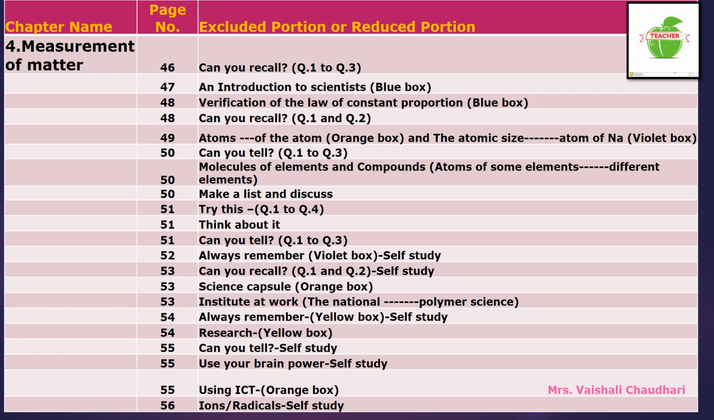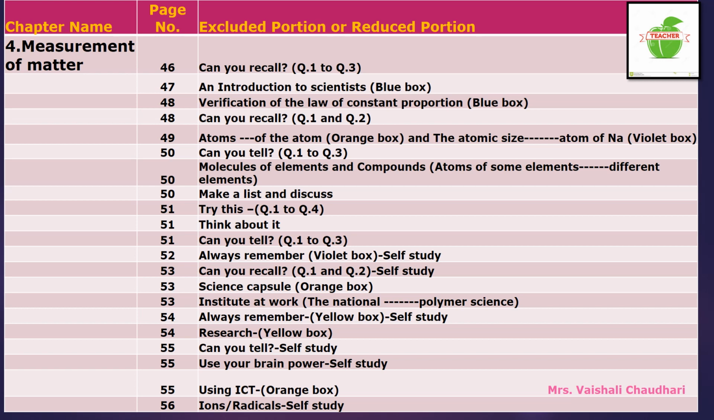On page number 50 only, the topic molecules of elements and compounds is there. In that, the full paragraph from atoms of some elements to the different elements is omitted from your syllabus. Now on page number 50, make a list and discuss. This question is excluded from your syllabus.